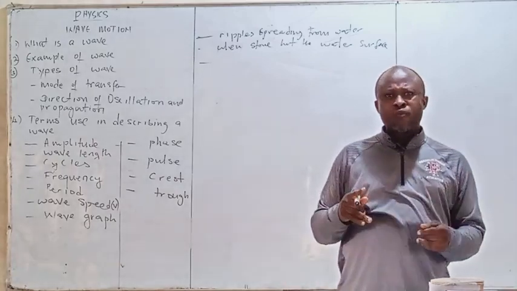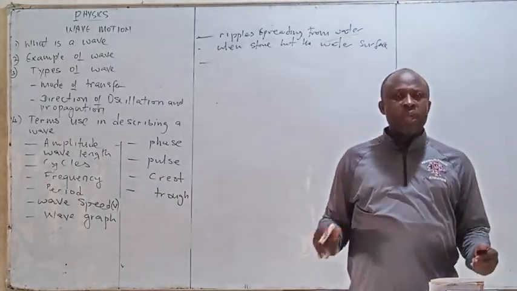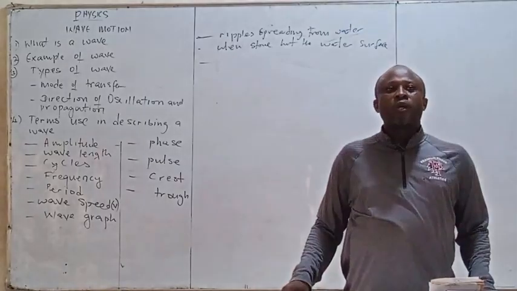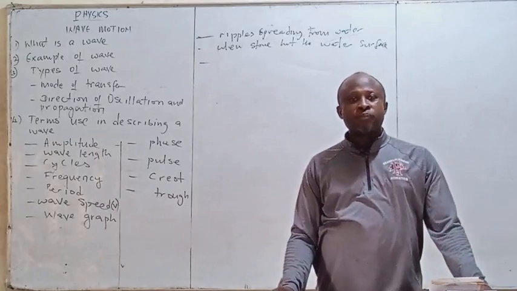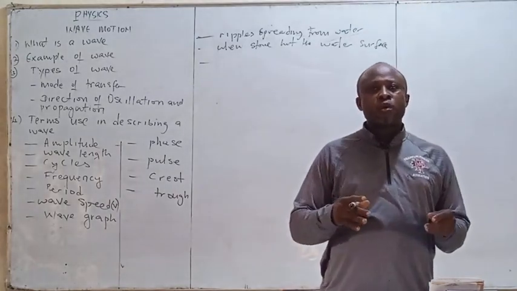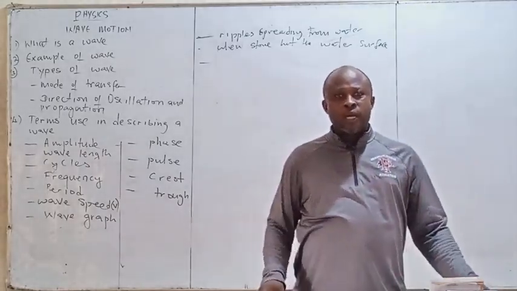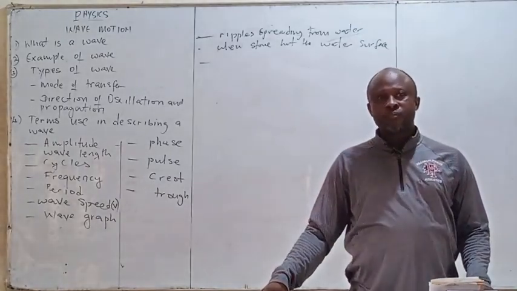Now we will classify wave, number one, based on the mode of transfer. There are waves that need material mediums, and there are also those that do not need what? Material medium. The waves that need material medium to convey energy from one point to another are referred to as mechanical wave.